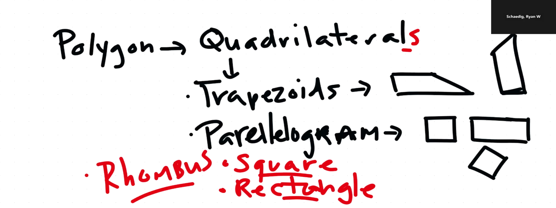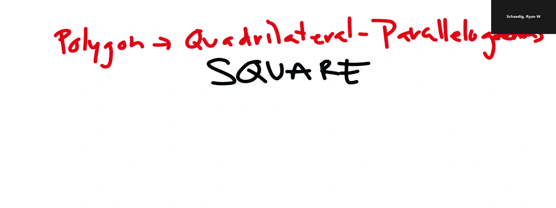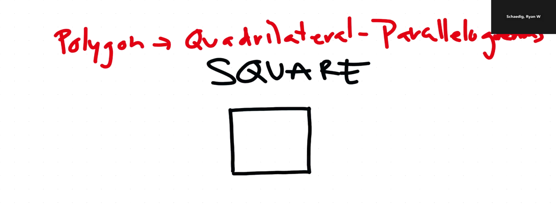So now we're going to look at a square. So let's look at the square. So again, remember, we just went from polygon. You're like, I get it. I know, but I'm going to keep saying it. To quadrilateral, which is the 4-sided polygon, right? And in this case, we went to the parallelograms, which are the 4-sided polygons that are quadrilaterals that have 2 sets of parallel lines. And then one example of that is the square. The square is drawn this way. So there is actually a mathematical way that we draw it. That square is drawn because it has certain attributes, meaning rules or characteristics.